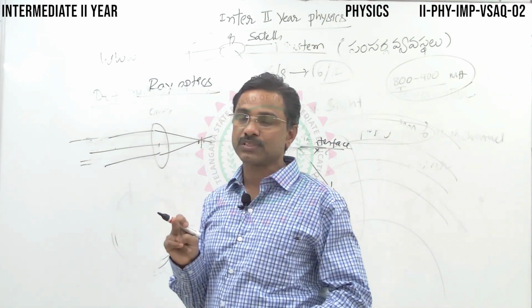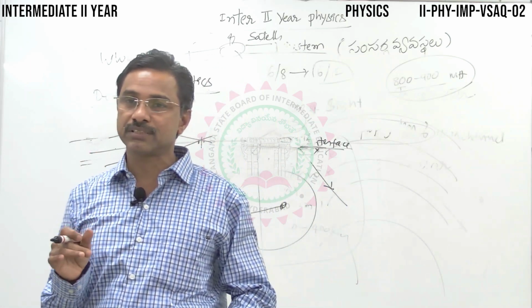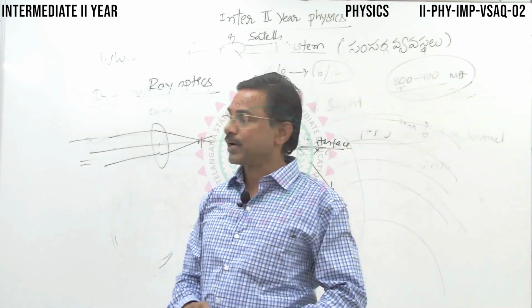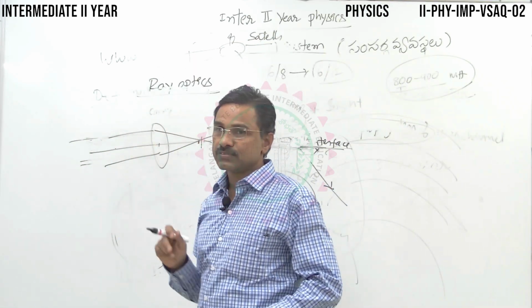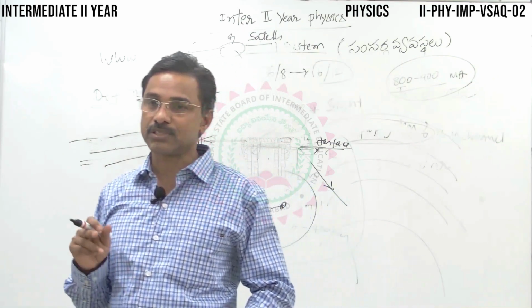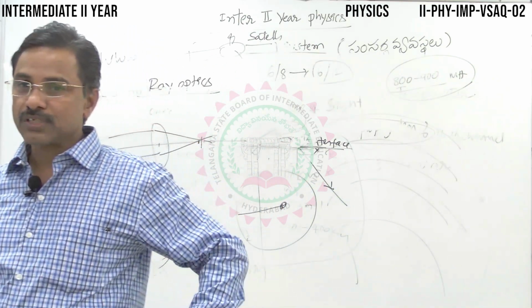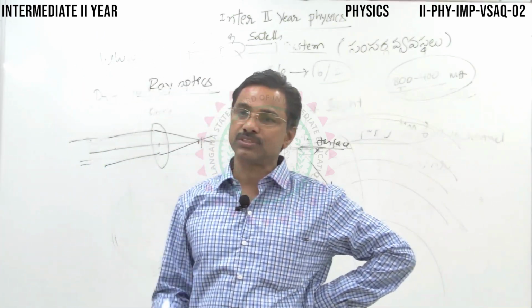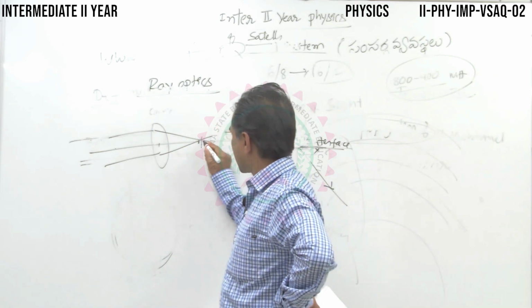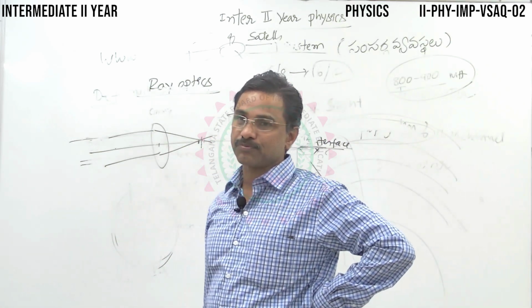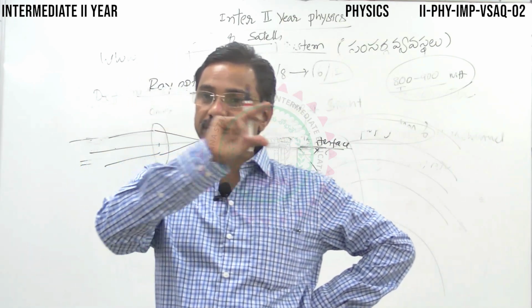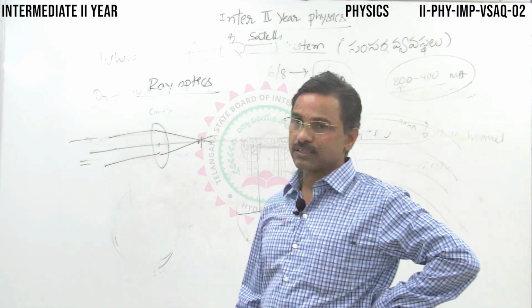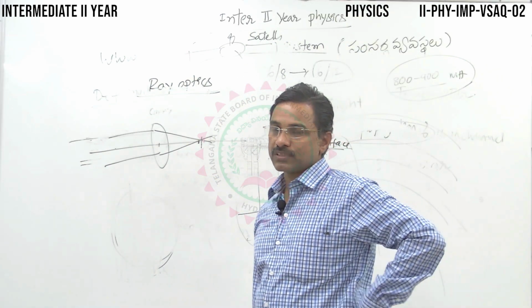Be careful: the principal focus is a particular point on the principal axis at which the incident rays, a stream of rays parallel to the principal axis, converge. So focus means any point at which all the rays coming from the distant object converge, whereas the principal focus is a particular point on the principal axis at which all the incident rays parallel to the principal axis converge. This is called the principal focus, isn't it?